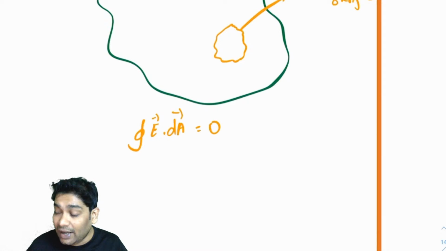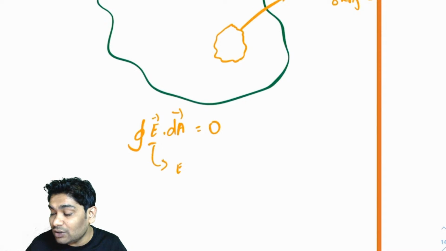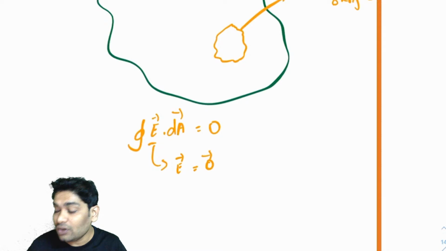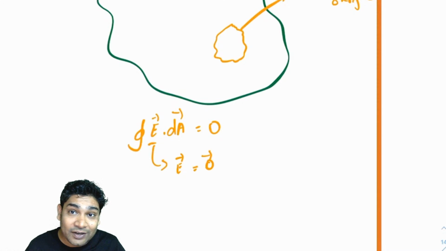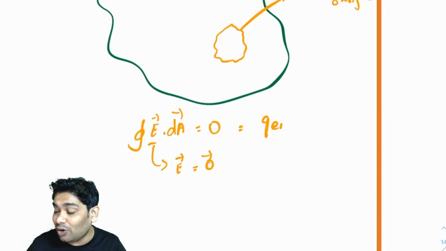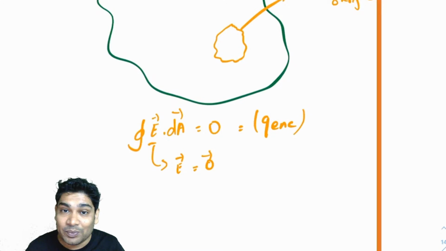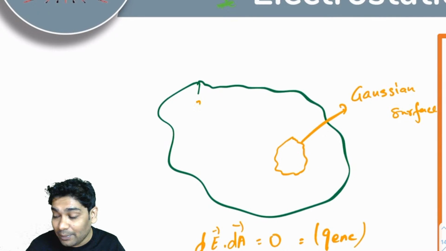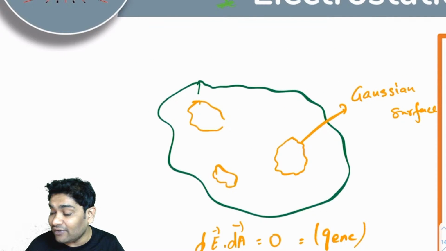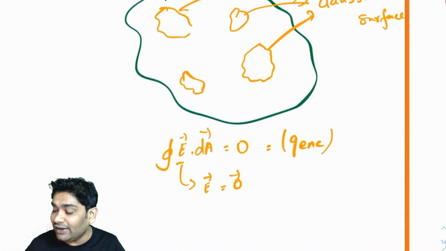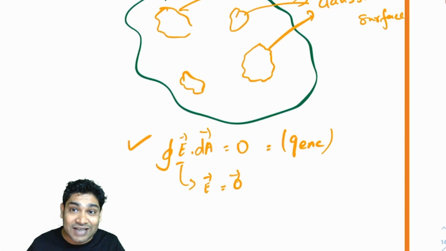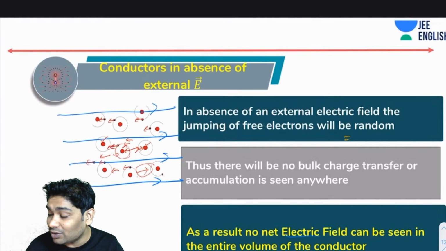It will be 0. Why? E is 0 at all points. So if E is 0, the integral of E dot dA would also be 0, which means Q enclosed would also be 0. So the charge enclosed inside this volume would be 0. Now I can make such Gaussian surfaces anywhere, but wherever I make them, I will always find this to be true, which means the charge enclosed has to be always 0.